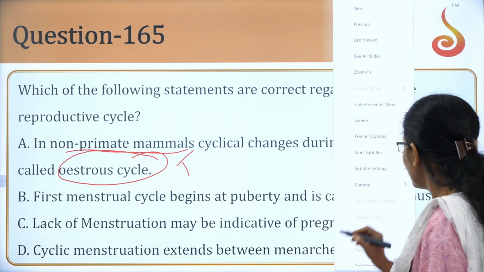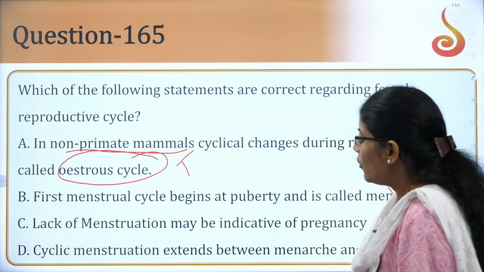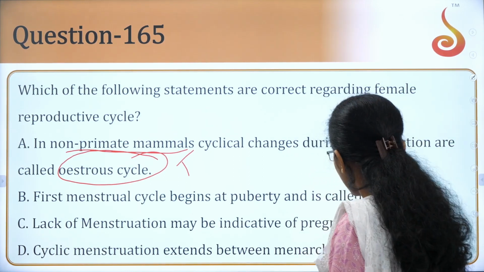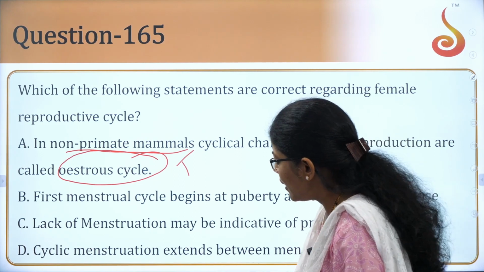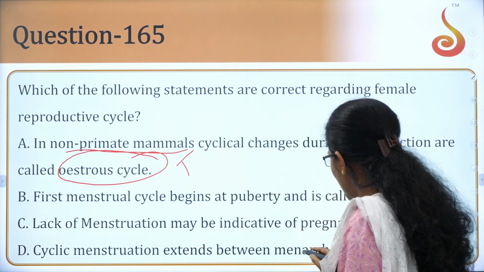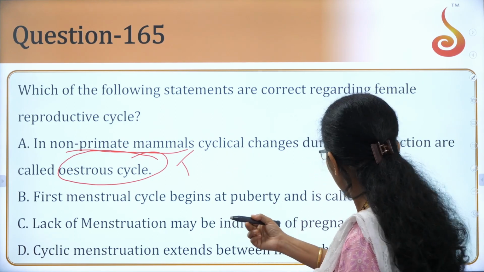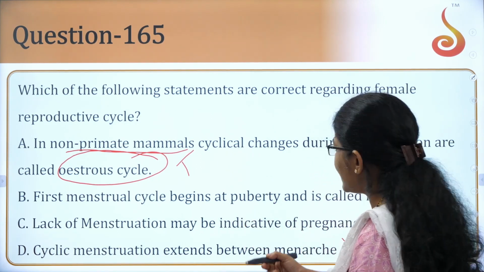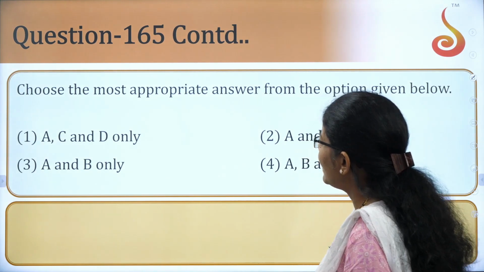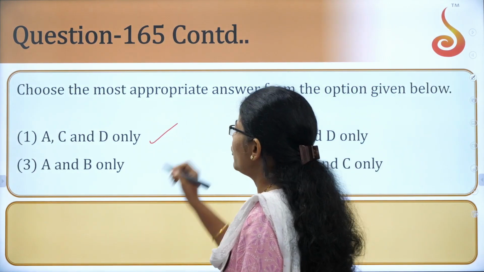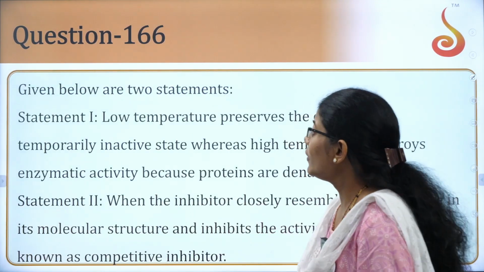It's called menarche, so it is wrong. Lack of menstruation may be indicative of pregnancy, correct. Cyclic menstruation extends between menarche and menopause, again correct. So which are the correct options here? A, C and D, the option 1.